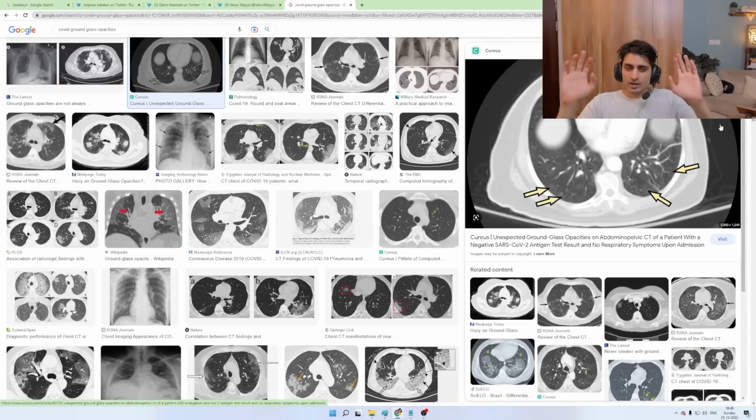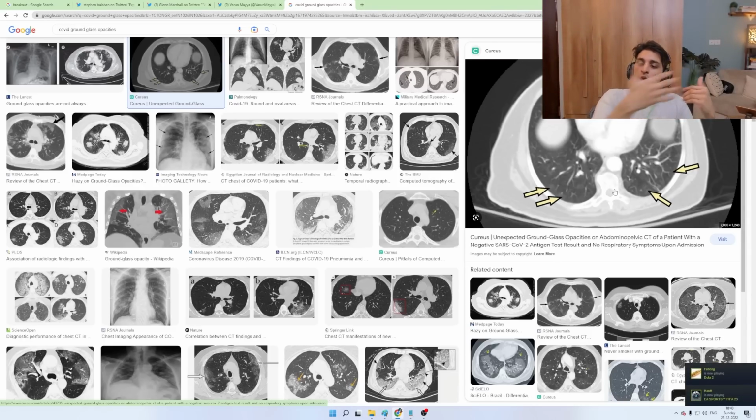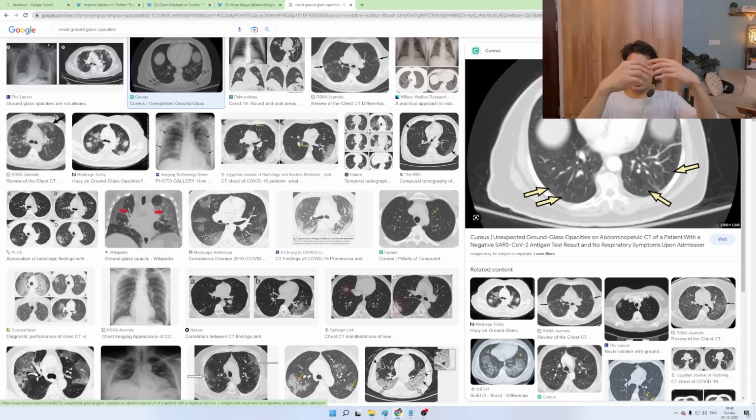I don't know how to diagnose an X-ray. I'm not a doctor. But let's say this X-ray has some information of a ground glass opacity. We don't need to know what it is. Now let's say a real doctor would look at this and say that every part here that's black means that it's transparent, light is going through. Every part that is white means that there is a blockage of that light. For example, this area might be bone or some opaque part.